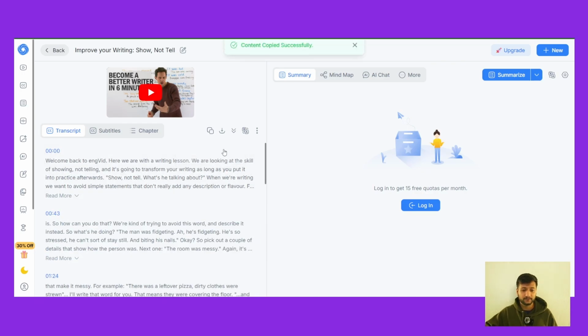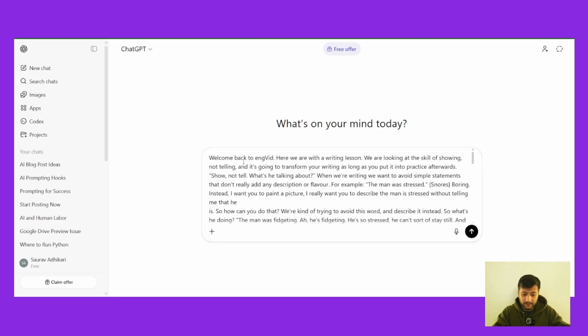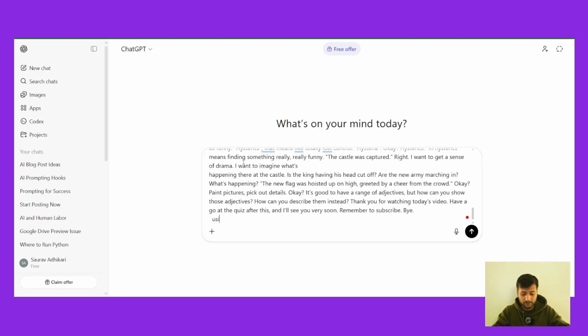We just copy this, then go to ChatGPT and paste the transcript over here. And what we're gonna do is using the transcript, build me a guideline to write a better article.